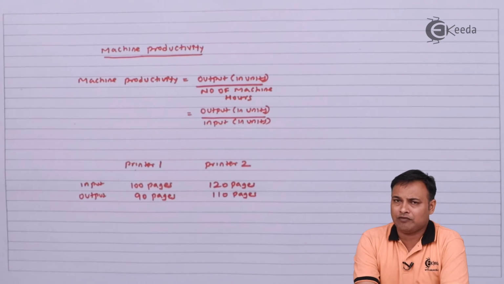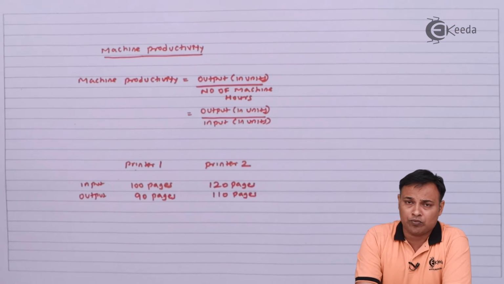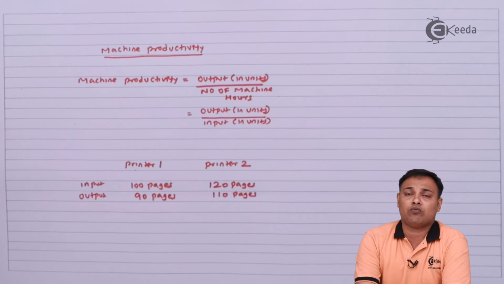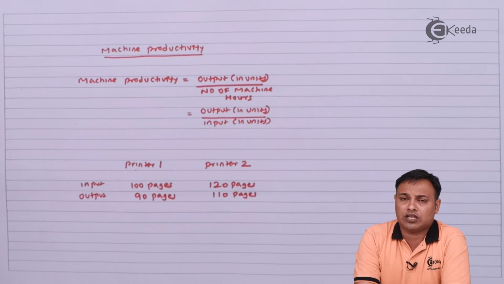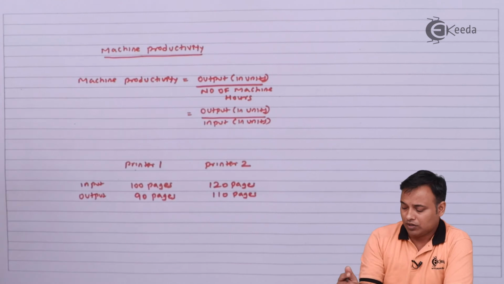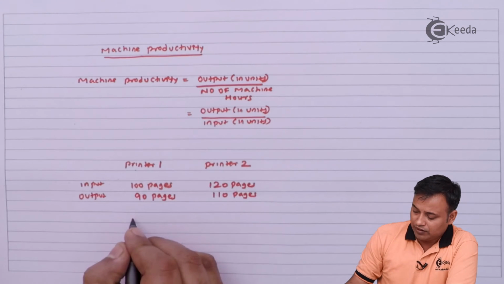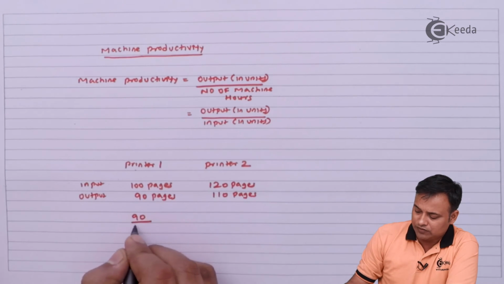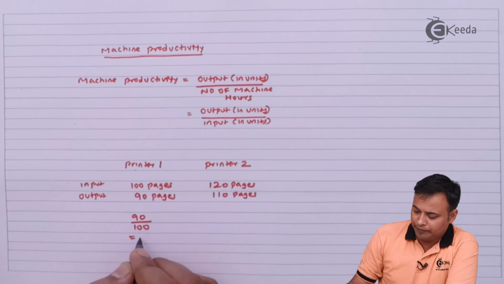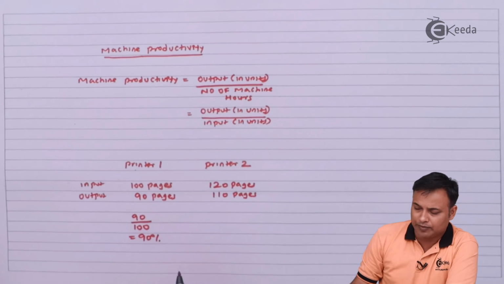here I'm talking not about the material productivity. Keeping the same working conditions and the same paper in both the machines, I can compare their productivity in terms of how much output they give for the given level of input. In case of printer 1, I am getting 90 pages for every 100 pages of input, that is 90%.